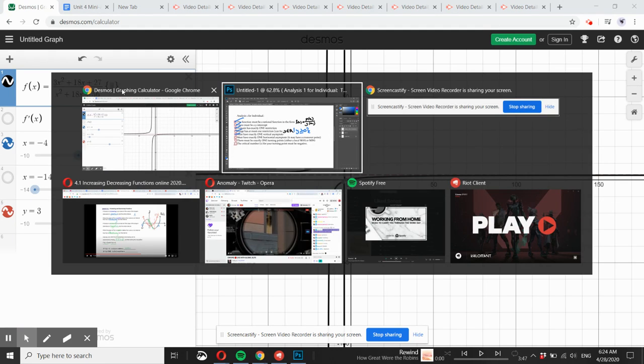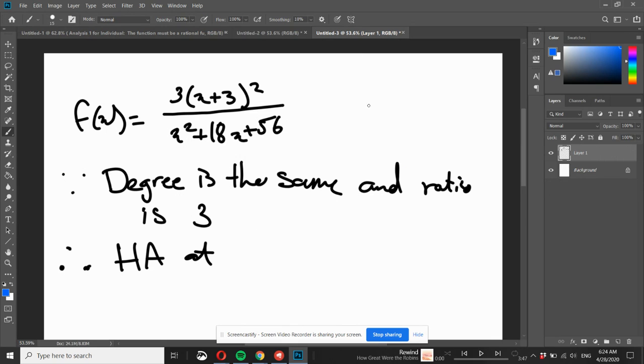The way we find our horizontal asymptote is by looking at the degree of the numerator and the denominator. In our case, the degree is 2, and we look at the ratio between the two. Since the coefficient over here is 3 and the coefficient over here is 1, we have a horizontal asymptote at y equals 3.